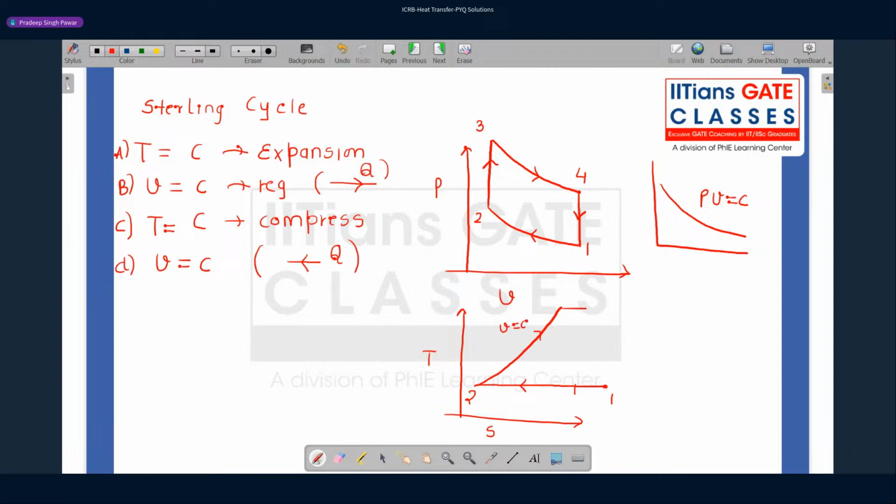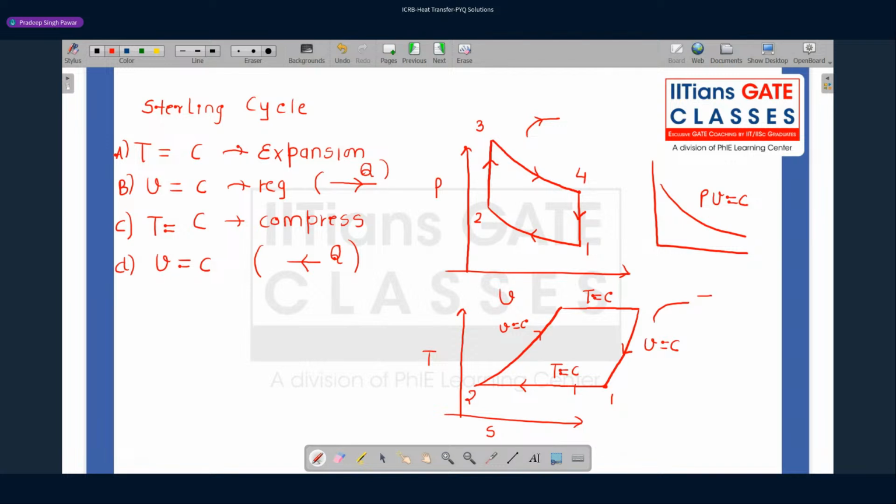Then there is a constant temperature process, and then again a constant volume process. So this is temperature equal to constant, temperature equal to constant, and specific volume equal to constant. So this is the PV diagram for the Stirling cycle, which constitutes two constant temperature processes and two constant volume processes. This is the TS diagram for the Stirling cycle.